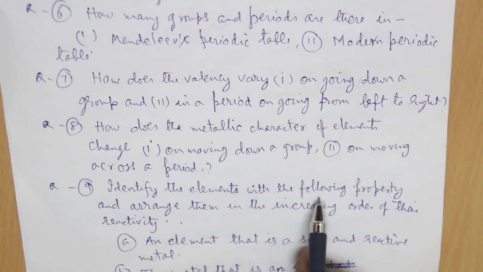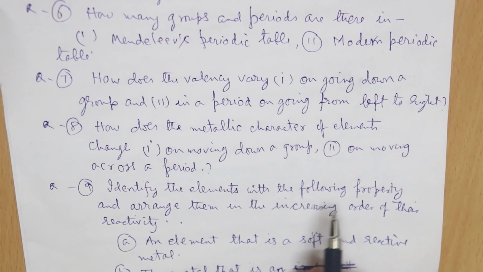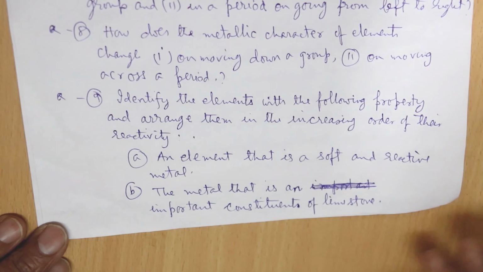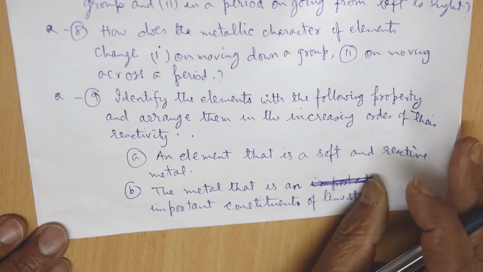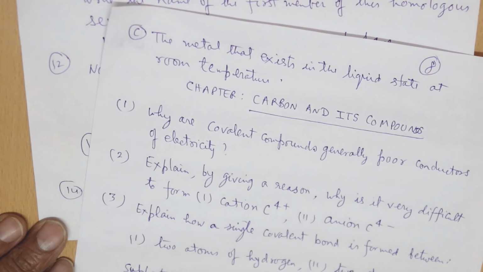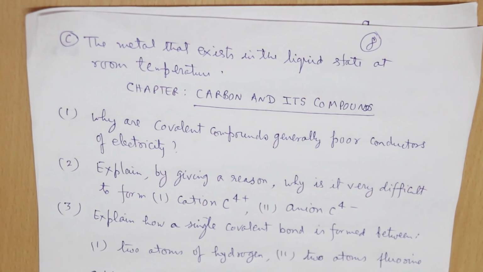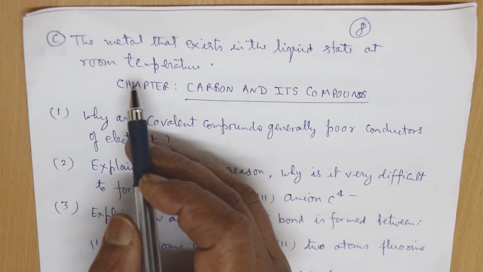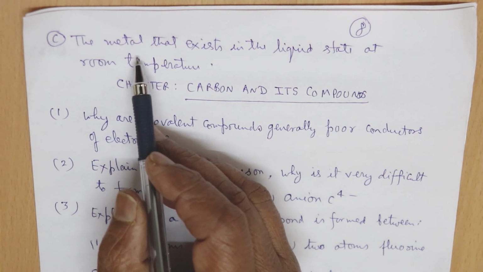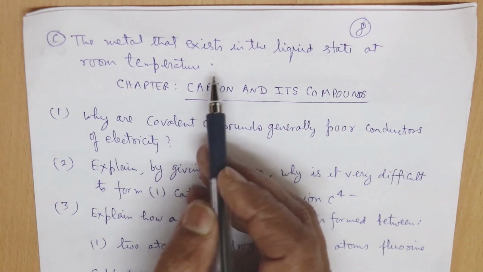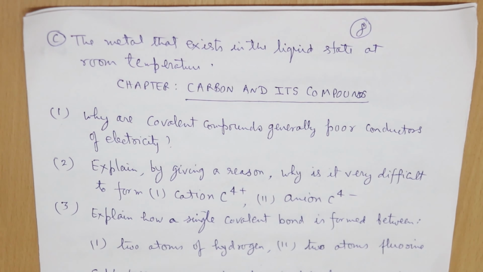And next question, identify the elements with the following property and arrange them in the increasing order of their reactivity. Number A, an element that is soft and reactive metal, and second one, the metal that is an important constituent of the limestone. Okay. And also you have to write one more question. You have to write the metal that exists in the liquid state at room temperature.